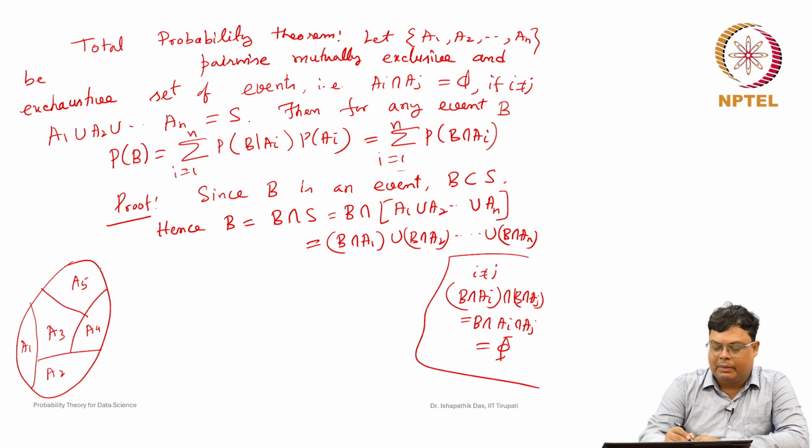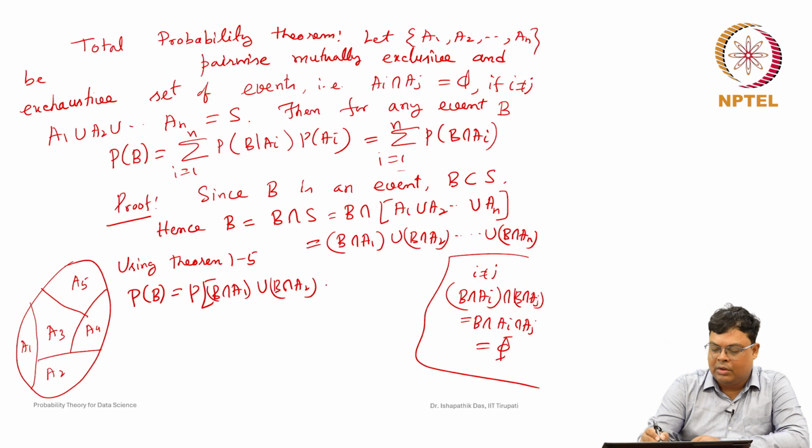Now, using theorem 1.5, which is just a finite version of axiom 3, the probability of B can be represented as the probability of B intersection A1 union B intersection A2 union ... union B intersection An.